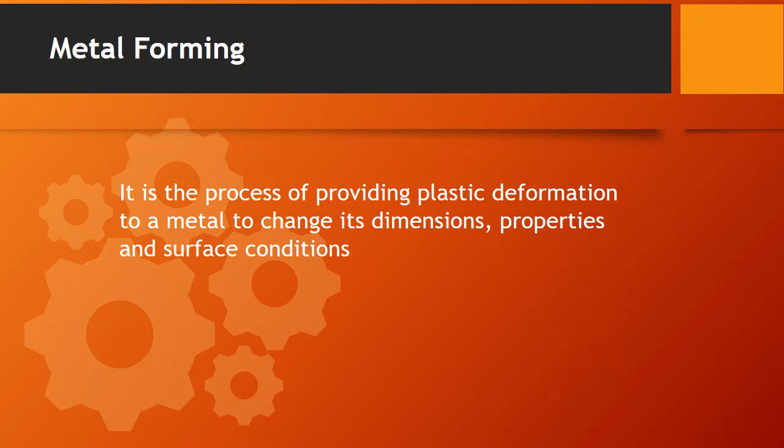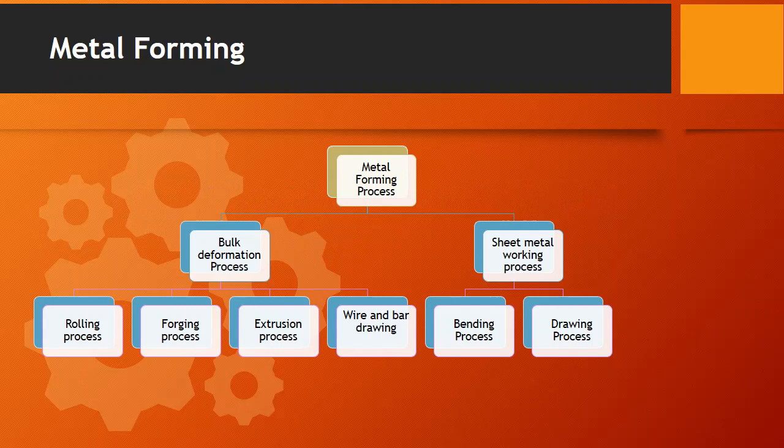Metal forming is a process in which we provide plastic deformation to a metal to change its dimensions, properties, or surface conditions. This metal forming process can be categorized broadly into two categories. One is the bulk deformation process. The second one is the sheet metal working process.